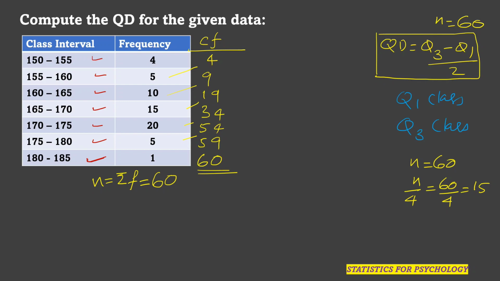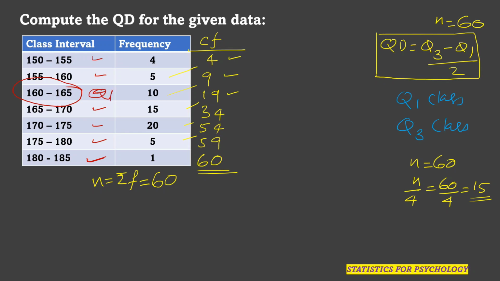Now let us see under which class 15 falls. Using the cumulative frequency, the first class can hold a cumulative frequency of only up to 4. The second class can hold a cumulative frequency of a maximum of 9. The third class can hold a maximum cumulative frequency of 19. But our n by 4 is equal to 15. So 15 falls below this 19. So our Q1 class is 160 to 165. This is the Q1 class.